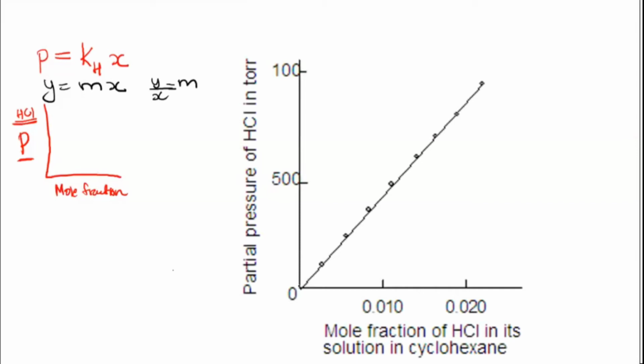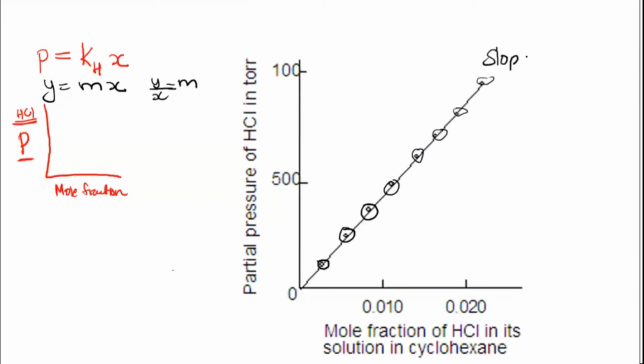Here you can see HCl dissolved in cyclohexane gave this kind of graph. Every point you can see was obtained at a different pressure. When these points were joined together, you get a straight line.